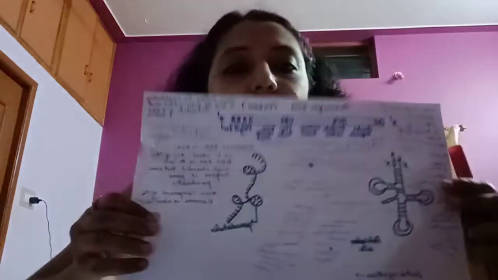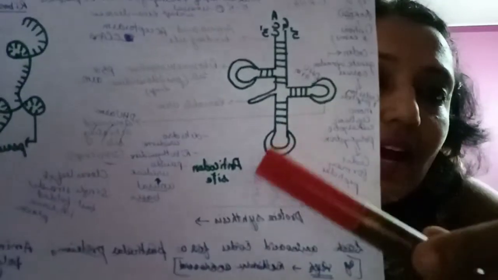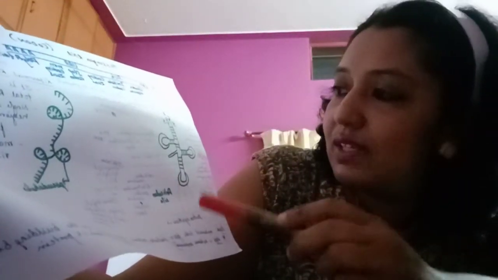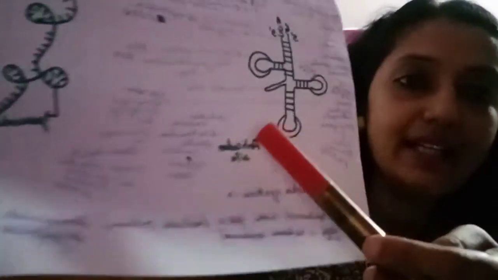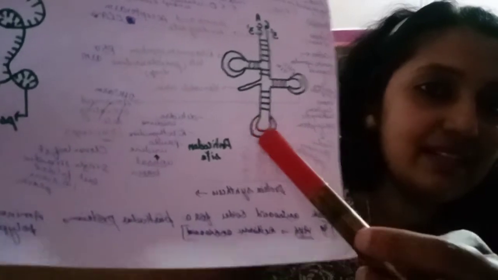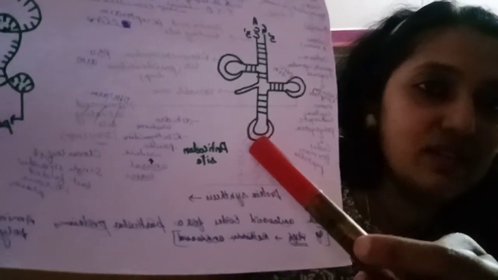Codon means it is in RNA. Anticodon is present in tRNA. See, here you can see this is the anticodon site. I will explain briefly about this tRNA molecule. This is the anticodon site, present in this loop. As we all know, these RNA molecules play a very major role in protein synthesis.